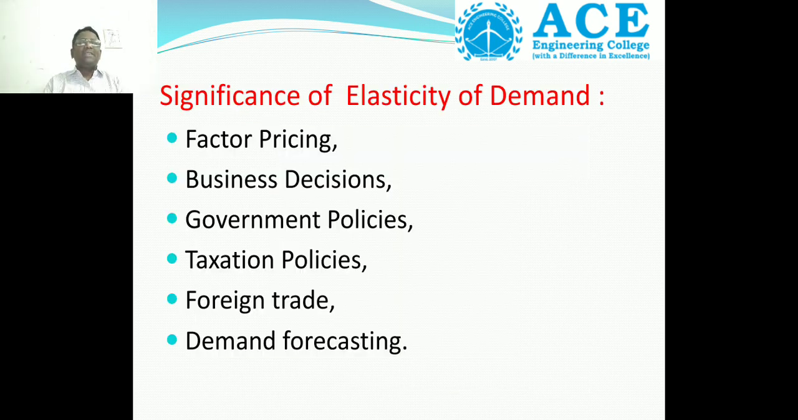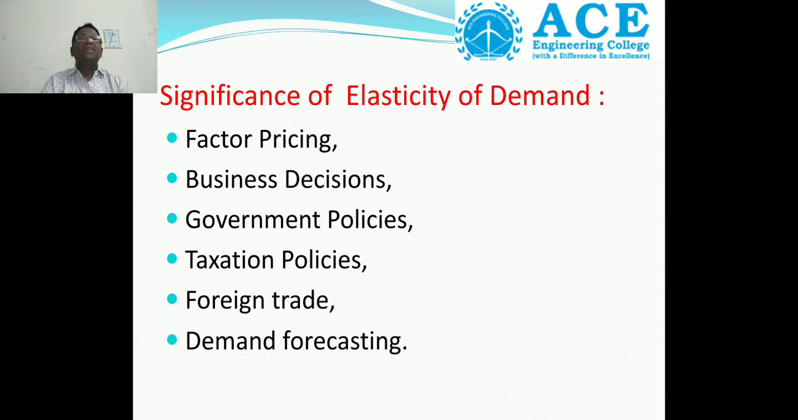What is the significance of elasticity of demand? We divide it into 6 types: factor pricing, business decisions, government policies, taxation policies, foreign trade, and demand forecasting. Factor pricing means the productivity of the factors. How many types? 4 types: land, labor, capital and organization. That is factor pricing.